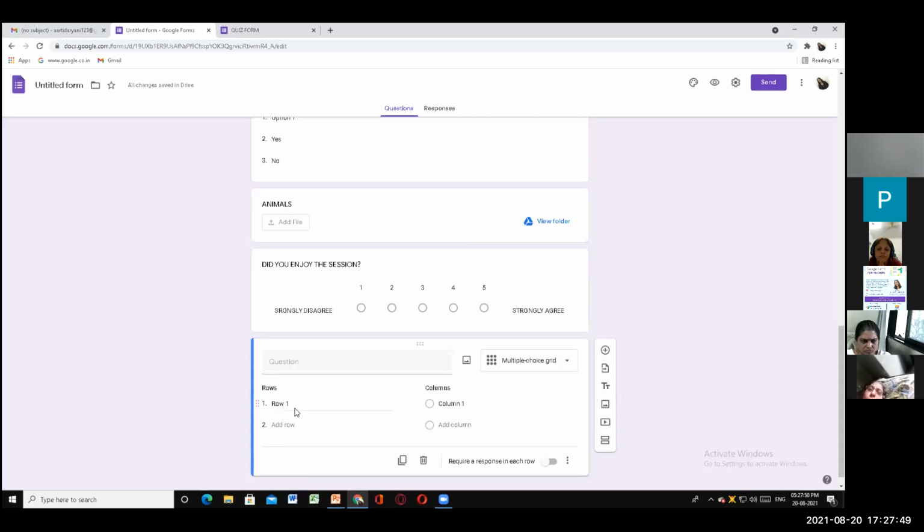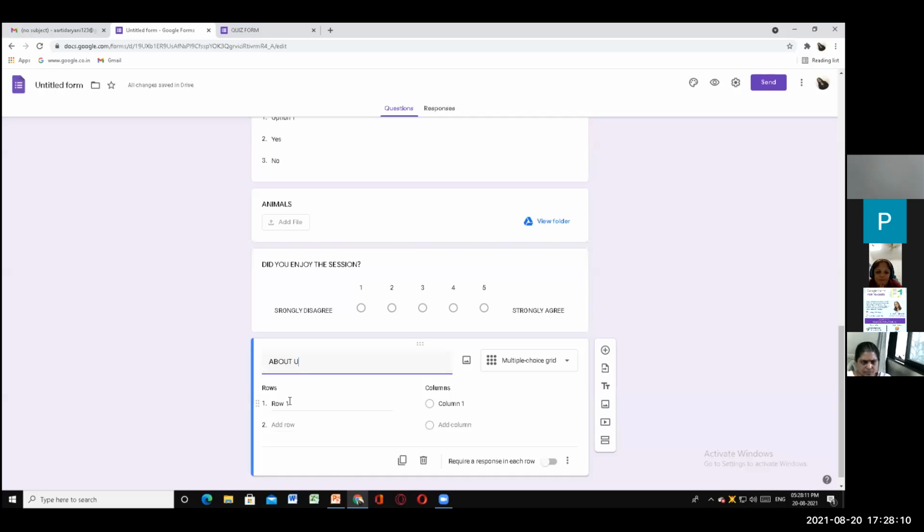Now let's type about you. You can type anything. Just prepare the form. When you sit to make the Google form, make sure that you have a rough draft with you.